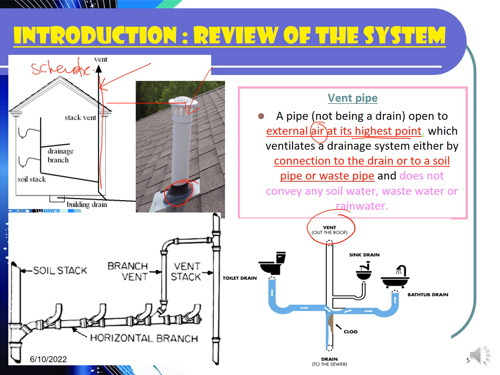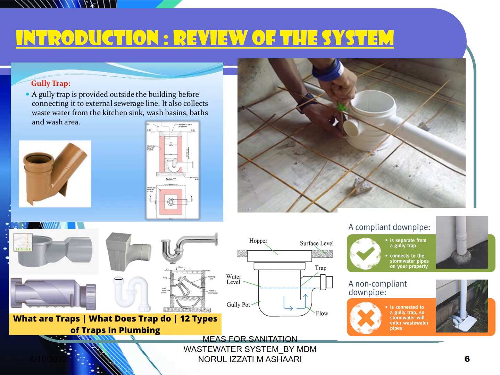Okay, look at the purpose of the vent pipe. It is used to ventilate the drainage system, either by connection to the drain or to the soil pipe, and does not convey any soil water. So the keyword here is that a pipe that is not used to convey any water has to be measured separately, right?